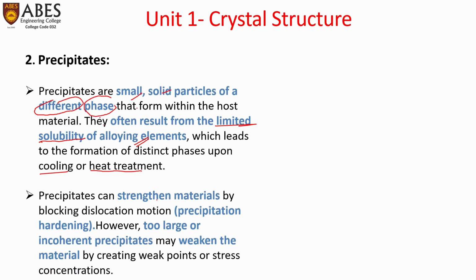Precipitates can strengthen materials by blocking dislocation motion. That is called precipitation hardening. This is an advantage to us, a type of advantage which we use in our general applications. They strengthen the material through blocking dislocation motion, which we'll study later. However, too large or incoherent precipitates may weaken the material by creating weak points or stress concentrations.